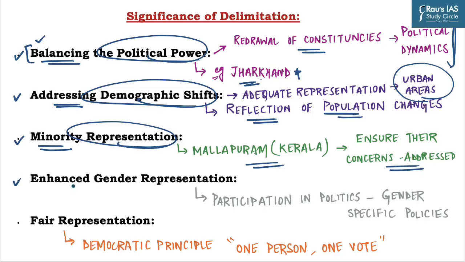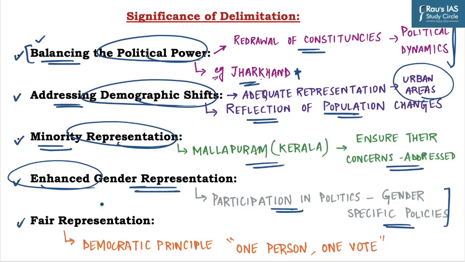Further, it also paved the way for enhancing gender representation in legislative bodies. Through the delimitation exercise, the participation of women in politics can be ensured, and it will result in the formulation of gender-specific policies which will be beneficial for the empowerment of women.